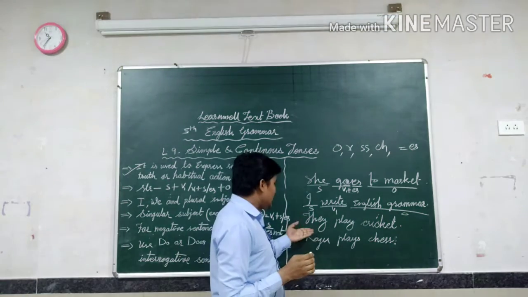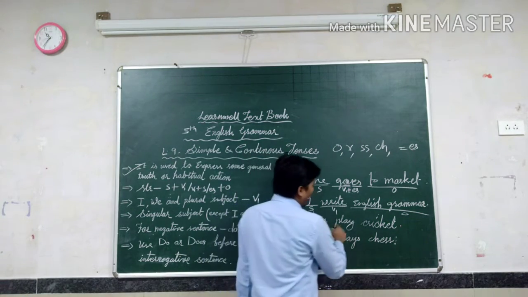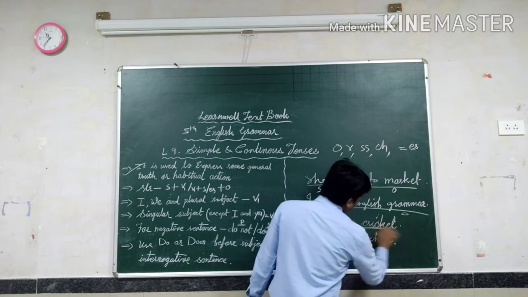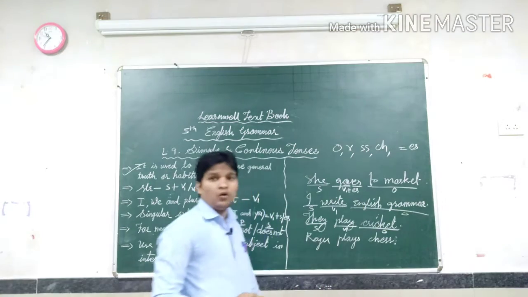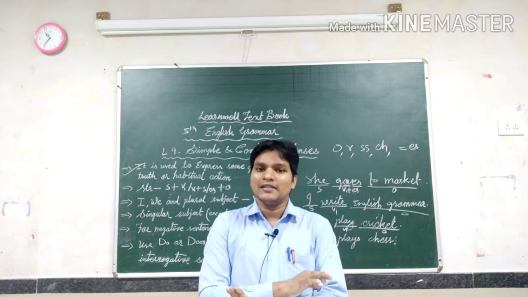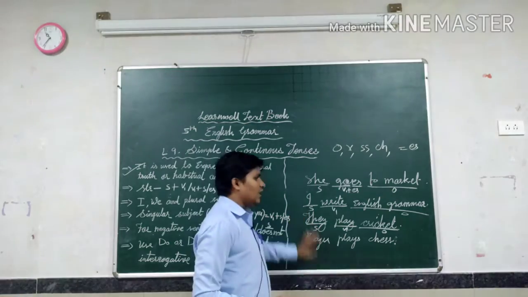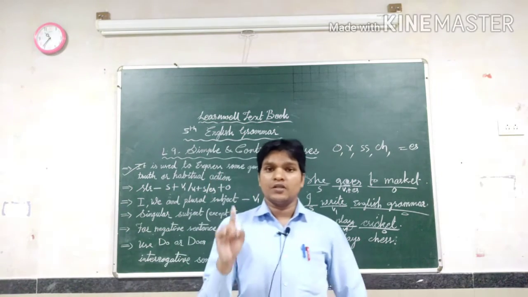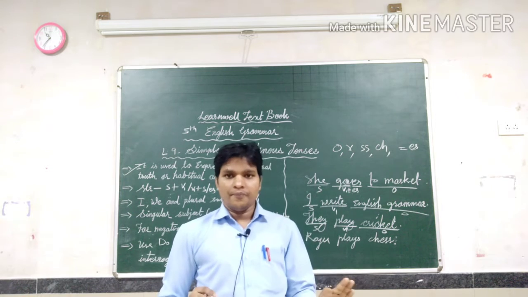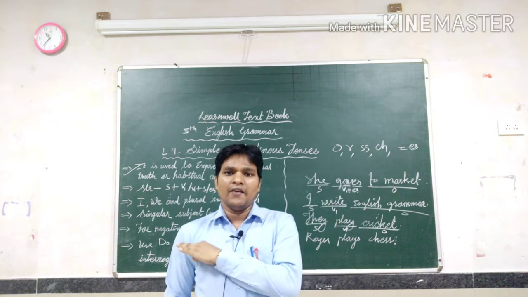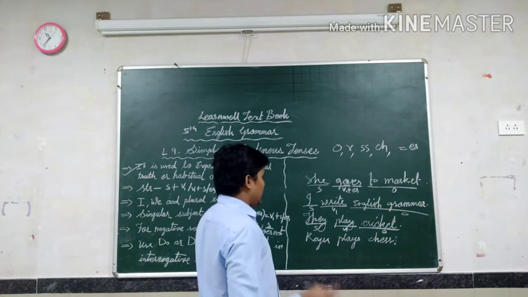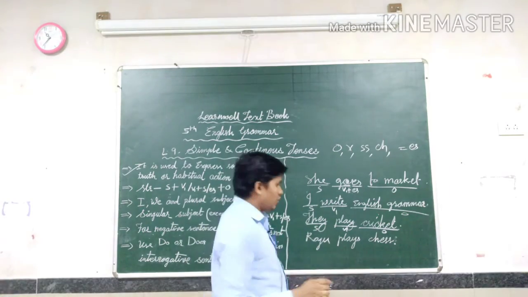Same like that. Next sentence we are going to see: they play cricket. They is the subject, play is V1, cricket is the object. Here also S or ES didn't come. Why? Because they is a plural form, third person plural form. For first person, second person, and third person plural forms, S or ES never comes. Keep in mind.